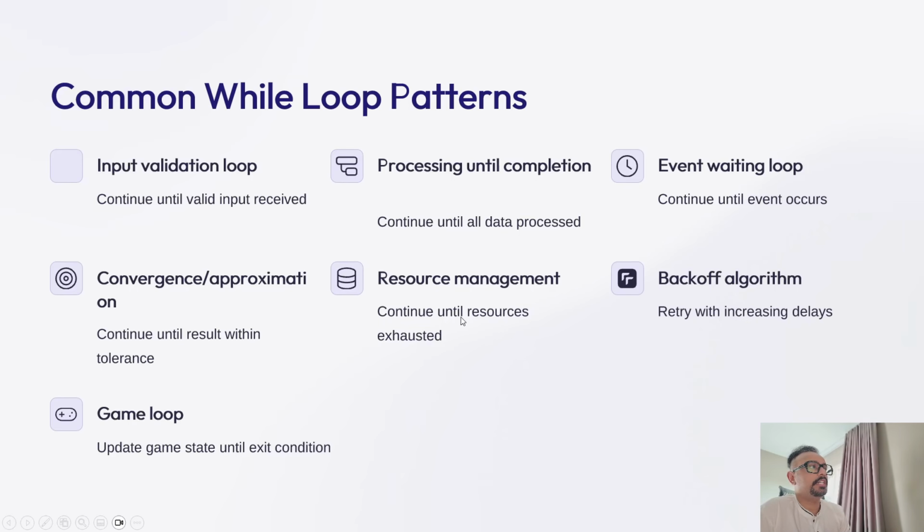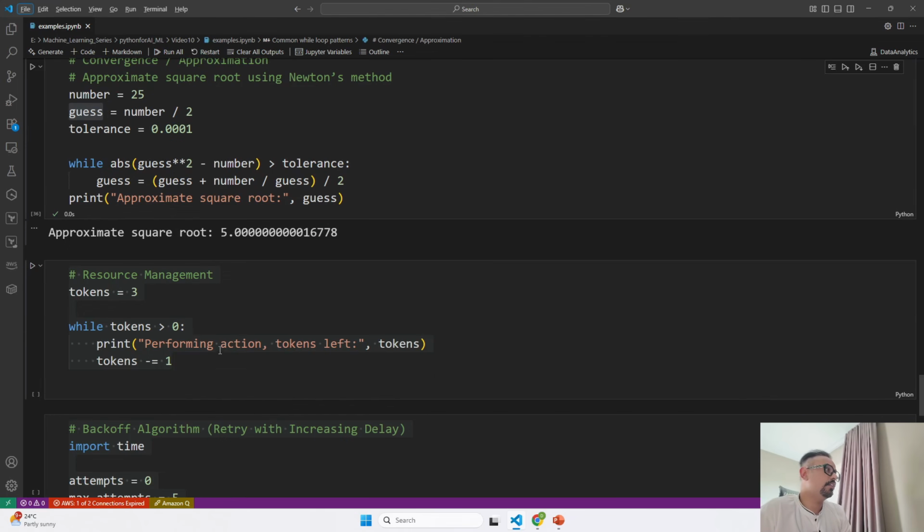Next is resource management. It continues until resources are exhausted. In this code we are going to use a simple resource management scenario where a limited number of tokens are provided to perform an action. It starts with 3 tokens, as you see in initialization, I have set 3 tokens. It is going to use a while loop to perform an action while the tokens are still available. So the tokens are 3, and till the time it is greater than 0, it is going to iterate.